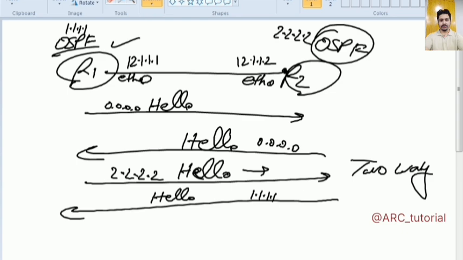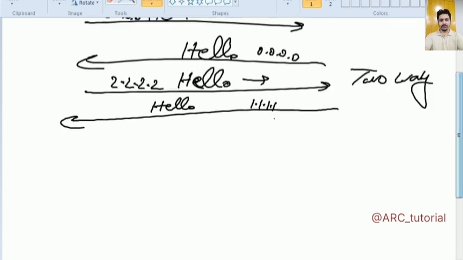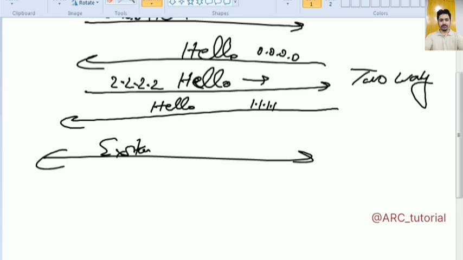Now after two-way it will move into ExStart state. And in ExStart state, you know very well what will happen. They will elect master and slave. The master slave election will be performed during ExStart state. And also they will negotiate the sequence number of DBD packets too.